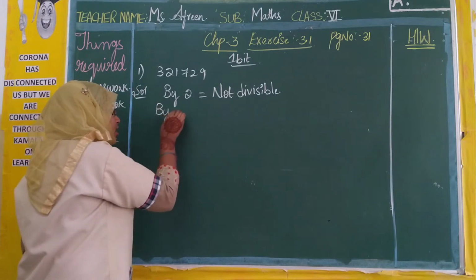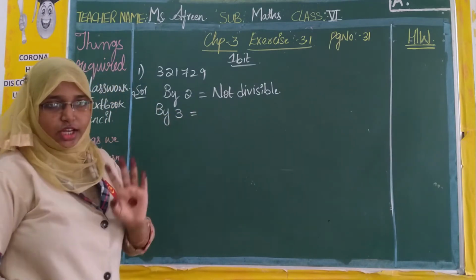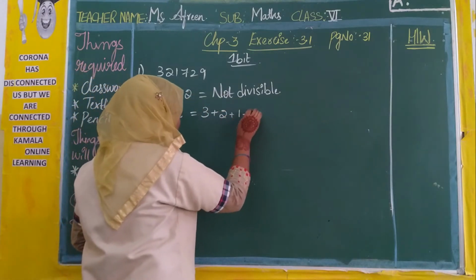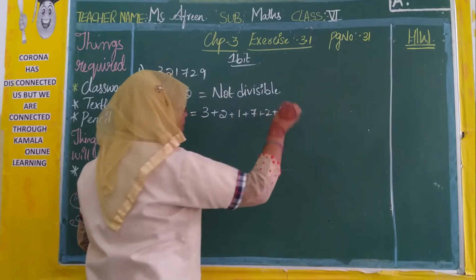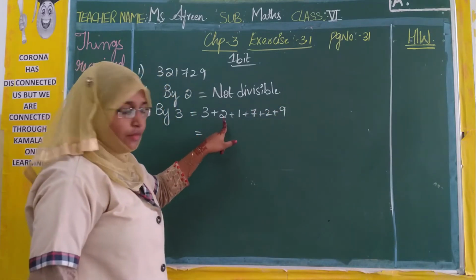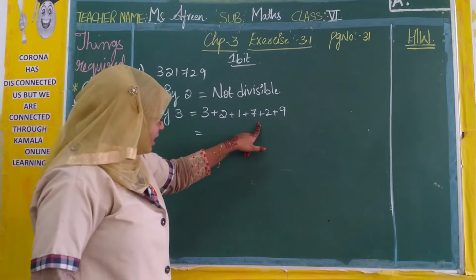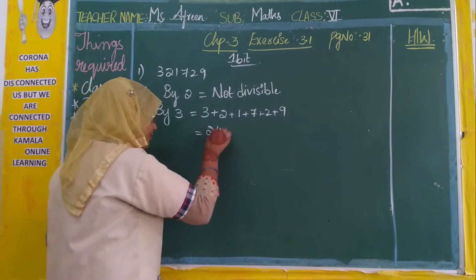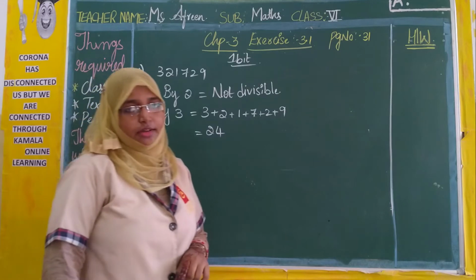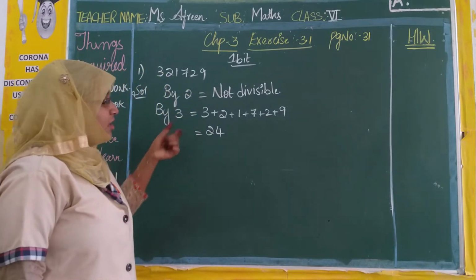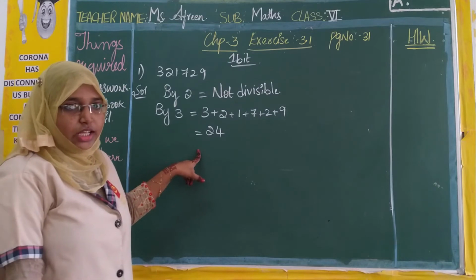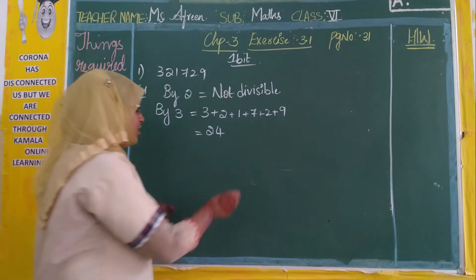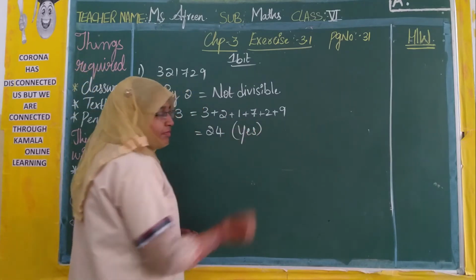Next, by 3. What is the rule for 3? Sum of the digits. Now let us write the sum of the digits. That is 3 plus 2 plus 1 plus 7 plus 2 plus 9. Now 3 plus 2 is 5. 5 plus 1 is 6. 6 plus 7 is 13. 13 plus 2 is 15. And 15 plus 9 is 24. Now is 24 divisible by 3? In the 3 table do we get 24? 3 sevens are 21, 3 eights are 24. Yes. So 24 is divisible by 3.